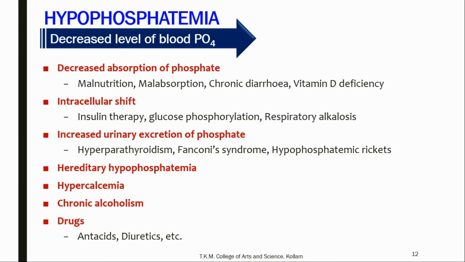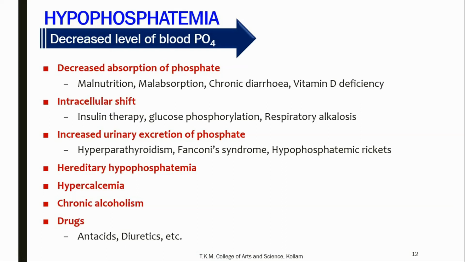The next reason is intracellular shift or the movement of phosphate from serum to cells. It happens in insulin therapy, glucose phosphorylation, respiratory alkalosis, etc. Another reason is increased urinary excretion of phosphate, that also causes hypophosphatemia, and increased urinary excretion of phosphate usually occurs